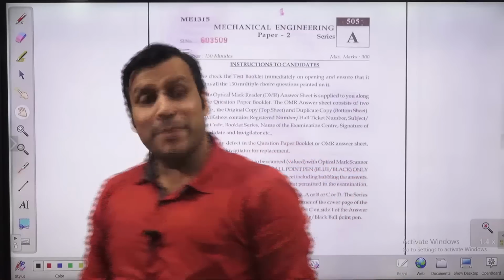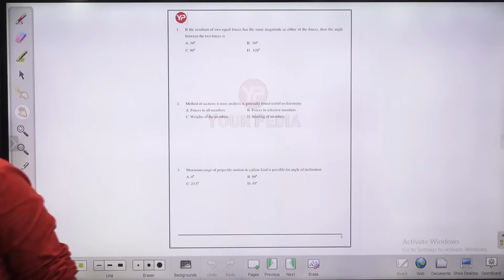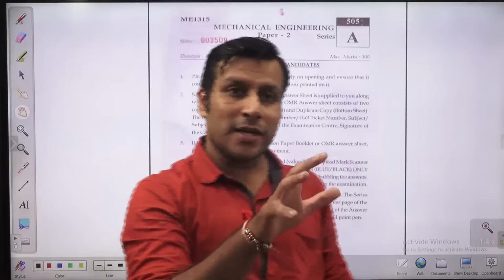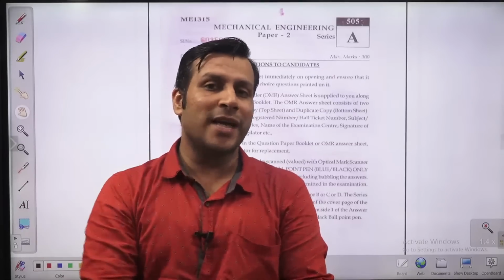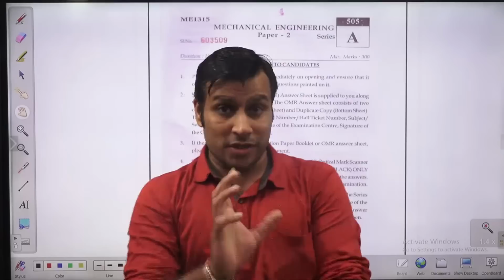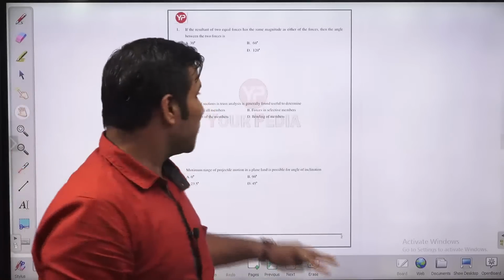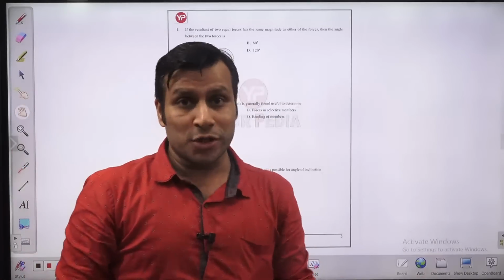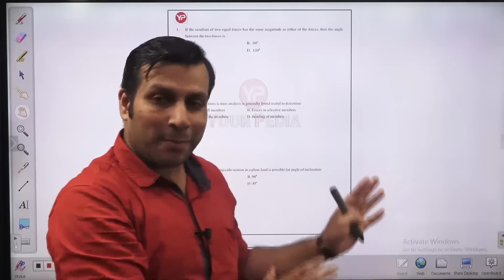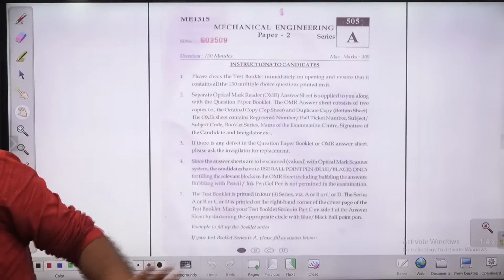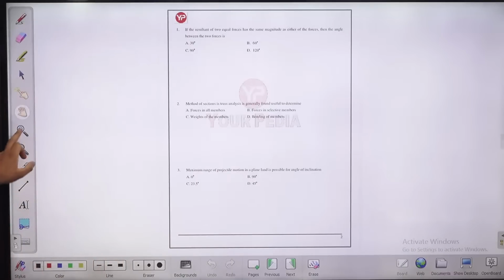So now let me put it here, guys. Question number 1 in front of you. The original paper you can download simply by going into the chat box. If you click on the chat box, you will find a chat message there and you will be able to download that original paper. But here, because I am keeping some space, some editing is there in the paper, so that I will be able to write in between the two questions. So this is not the original paper. All questions are original from that particular paper only. But just to keep some space between the questions so that I will be able to write, you will find some space between the questions here.